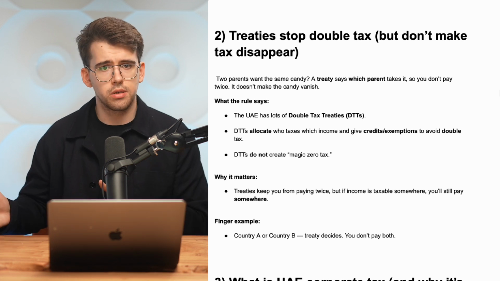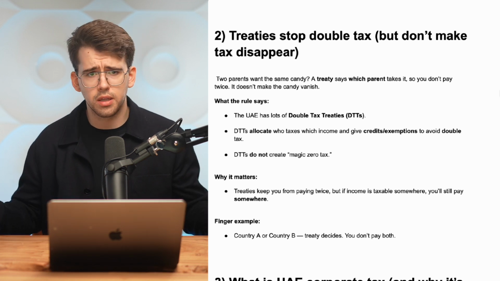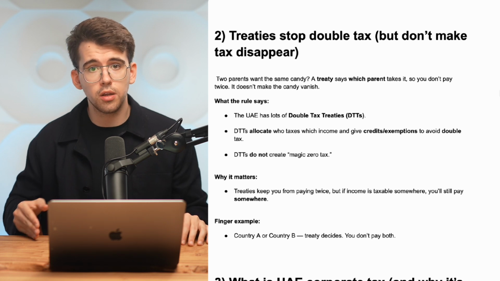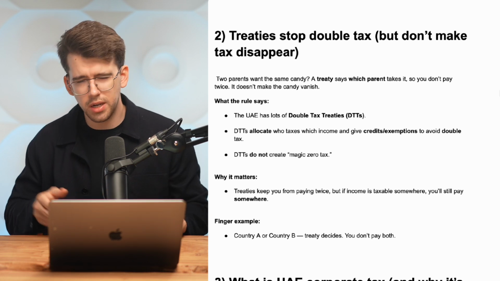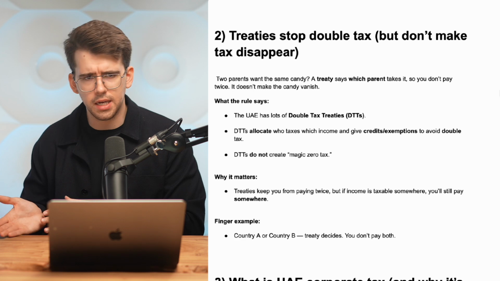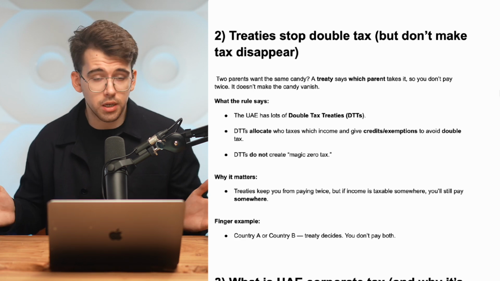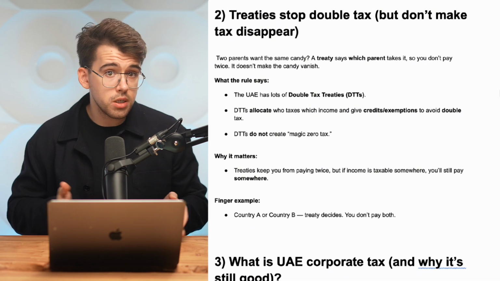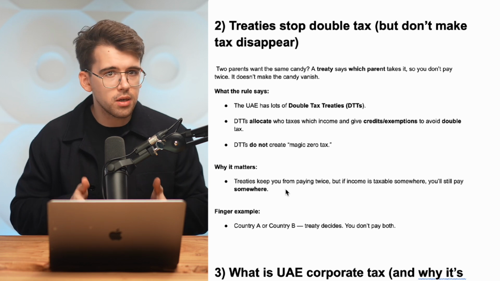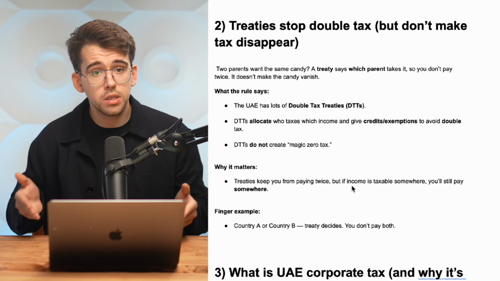Let's see what the rule says. The UAE has lots of double tax treaties. Double tax treaties allocate who taxes which income and give credit or exemptions to avoid double tax. Double tax treaties do not create magic zero tax. Why it matters? Treaties keep you from paying twice, but if income is taxable somewhere, you will still pay somewhere.